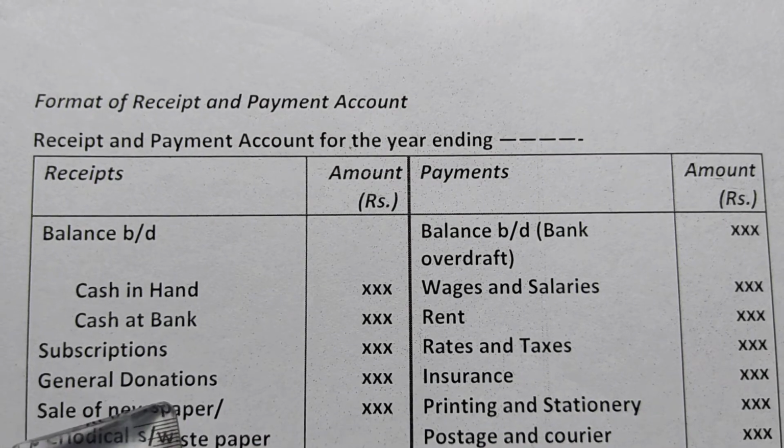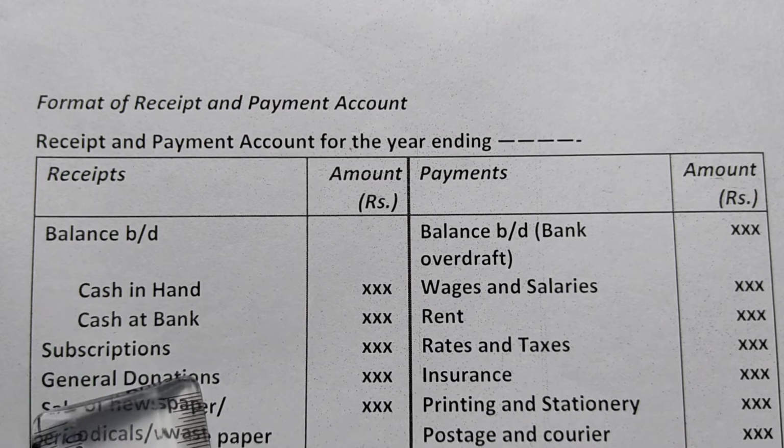What are the sources of income in a not-for-profit organization?